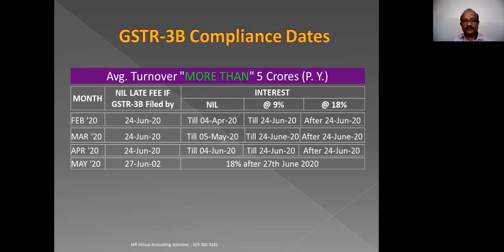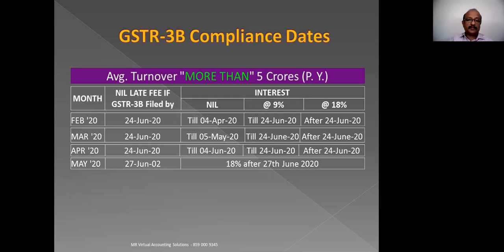That is 4th of June. From 5th of June till 24th of June, it will be 9%. And from 25th of June to the date of actual filing of the return, you have to pay interest at the rate of 18% on your tax liability.